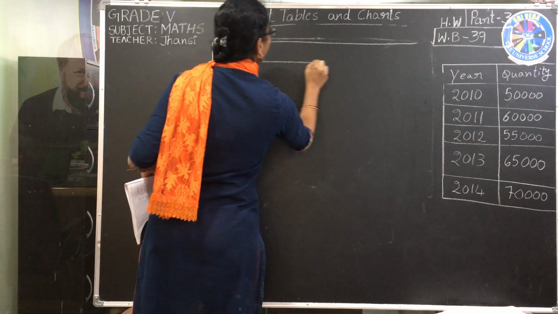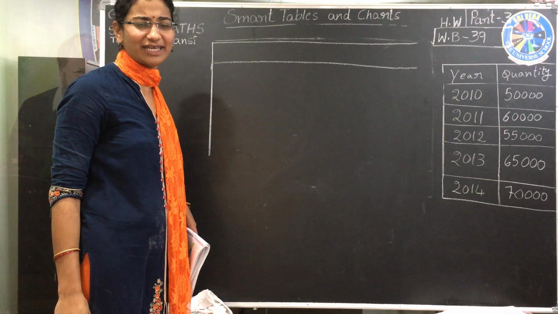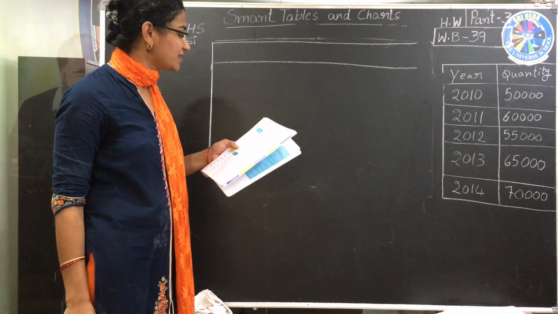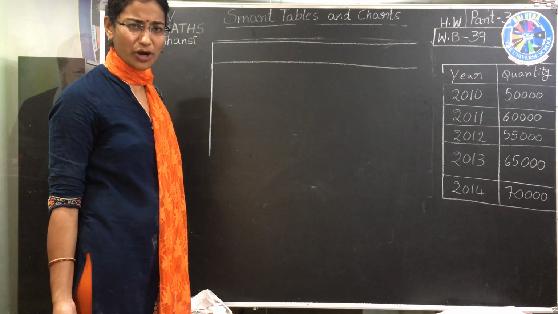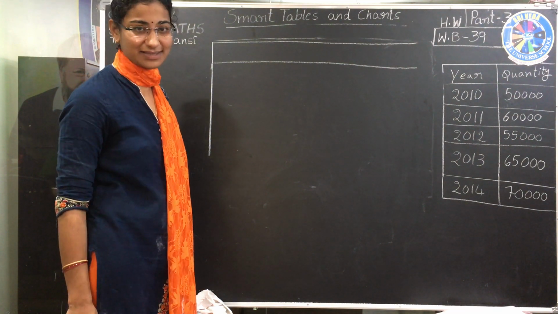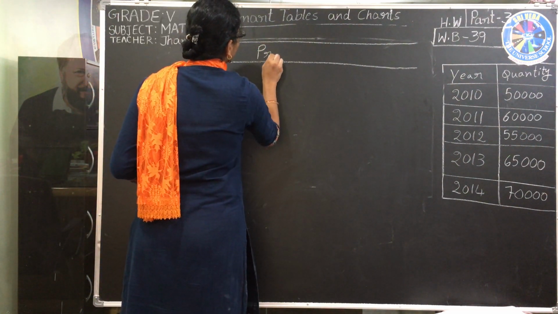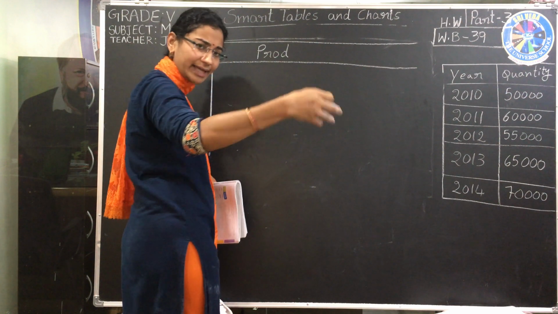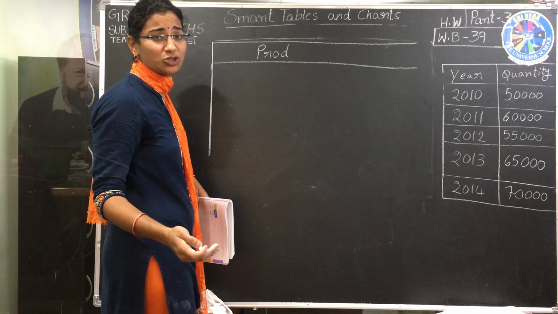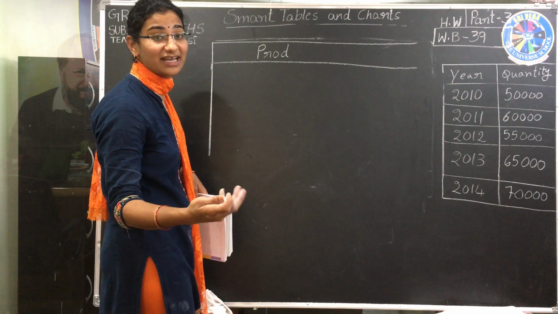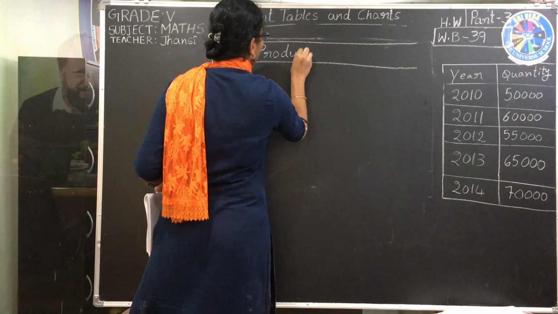Ma'am told that first we should give the title. What type of title can we give for the question? In the question, cars of a particular model, so car models, production of cars. I am giving production of cars. Otherwise, car details. You can give any title, but sometimes we will listen to a story, and after that ma'am asks you to give the title of the story.